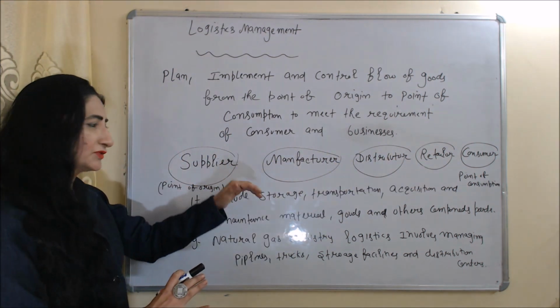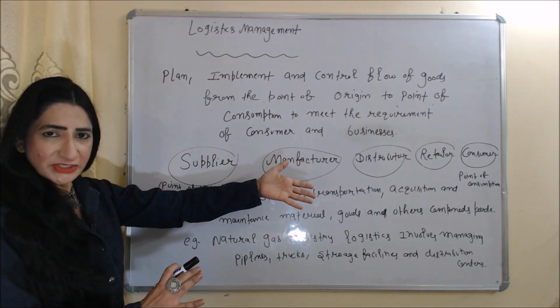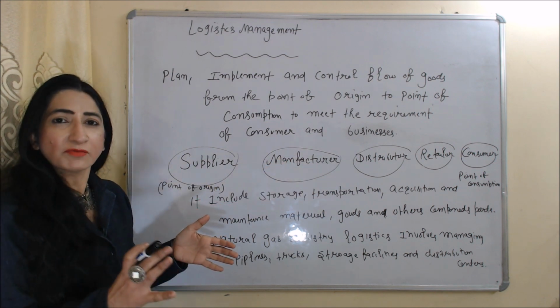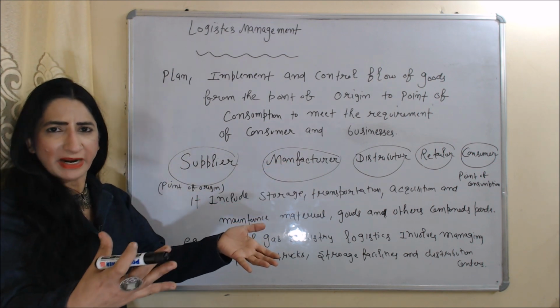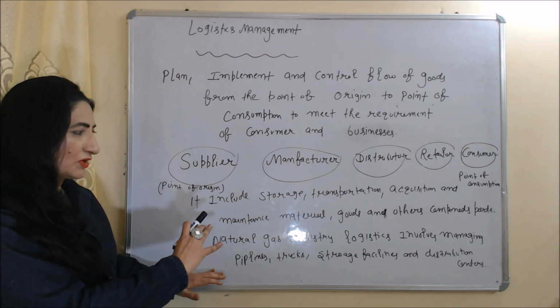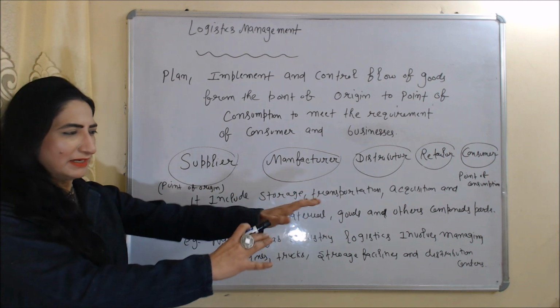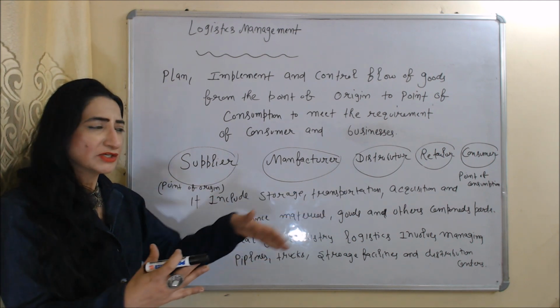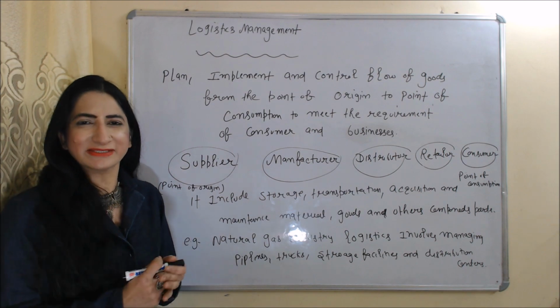It includes storage of goods, transportation, acquisition, maintenance of material, goods and other component parts. For example, in the natural gas industry, logistics involves managing pipelines, trucks, storage facilities and distribution centers.